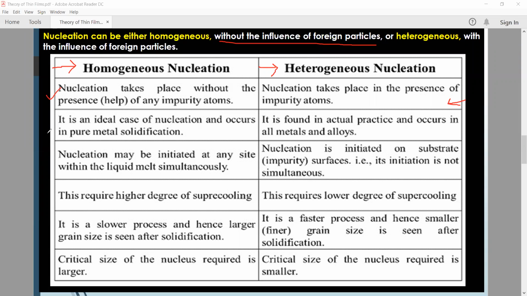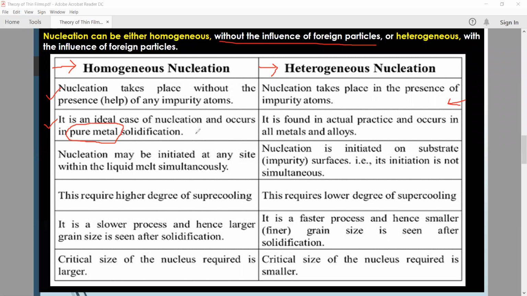And if we look at this second stage, it is an ideal case of nucleation and occurs in pure metal solidification, okay. Why is it called pure metal solidification? Because we already discussed recently that a foreign atom is not required.